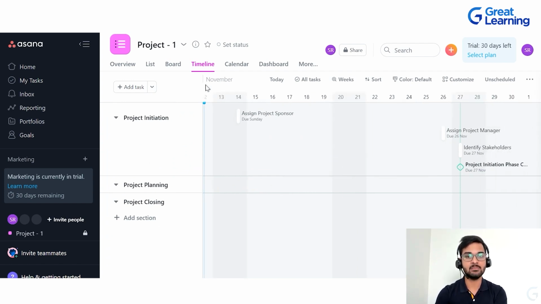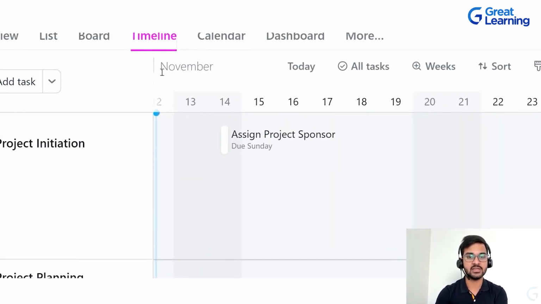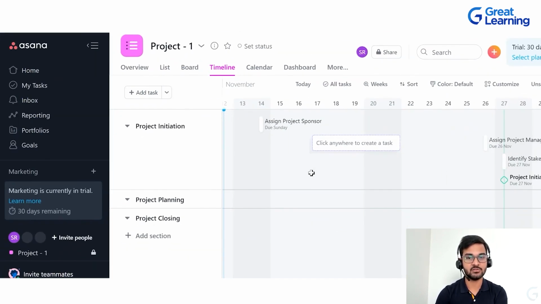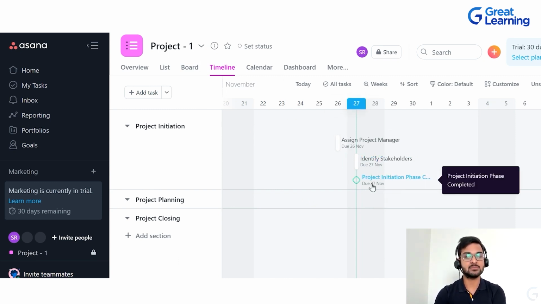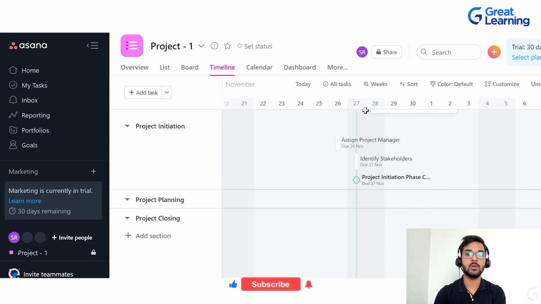For example, this is the month of November, and all these dates are mentioned over here. For assign project sponsor, the due date is 14th. Similarly, for assign project manager, the due date is 26th November. For the identify stakeholders task, the due date is 27th November. And then this milestone, which is project initiation phase completed, will be done by 27th November.